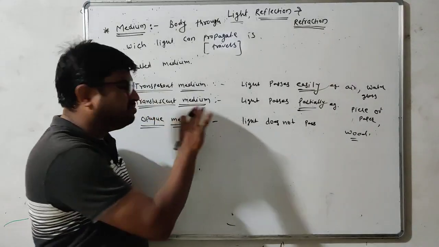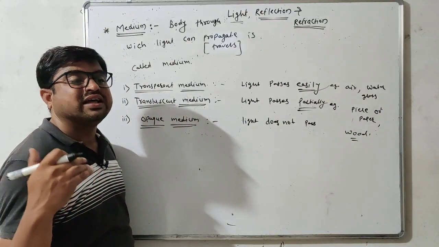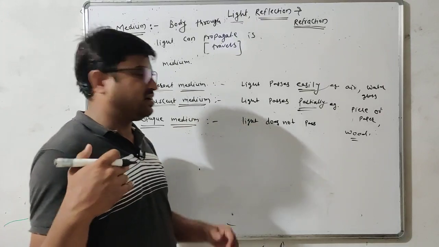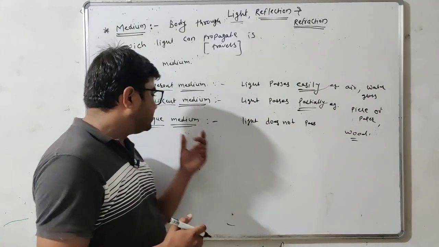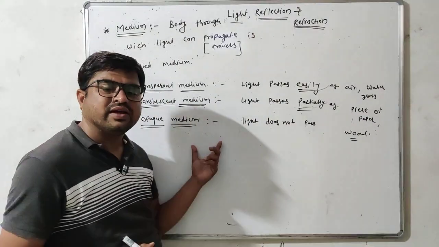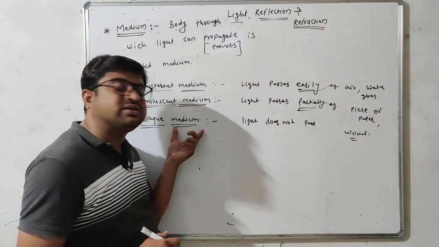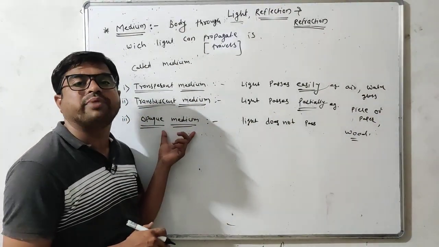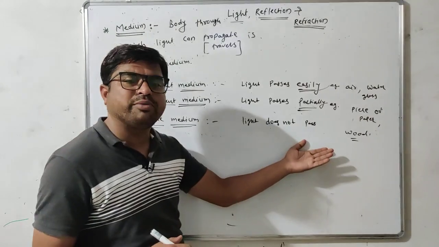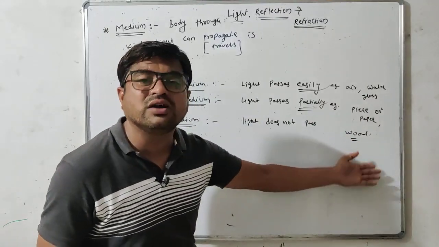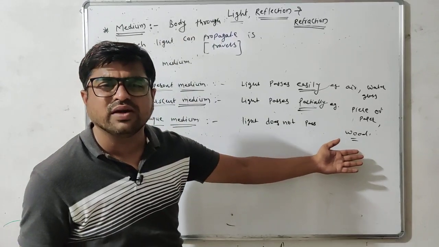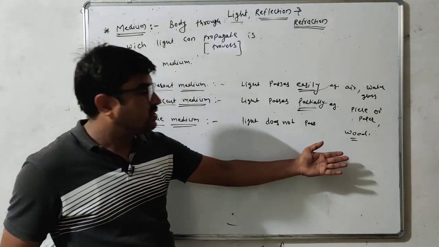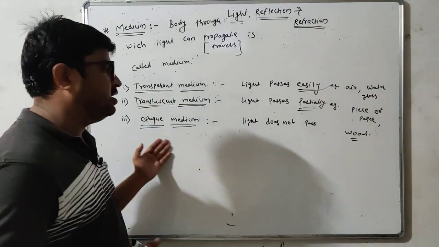These are some mediums through which light is not transmitted. They completely obstruct light. Examples of opaque medium are wood and concrete wall.